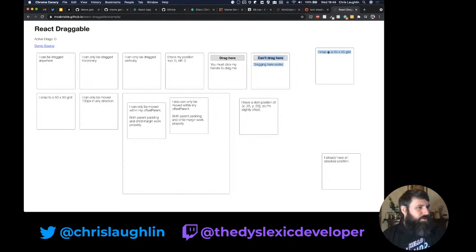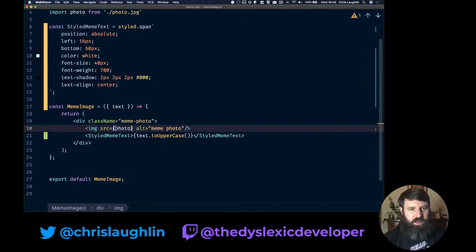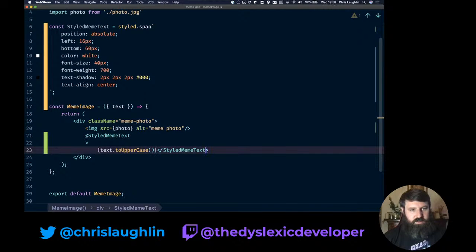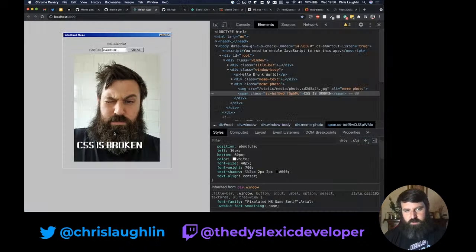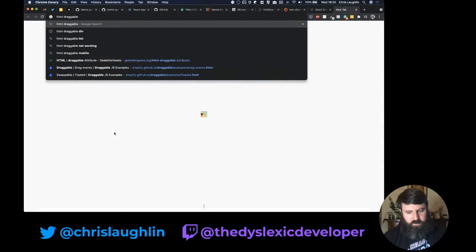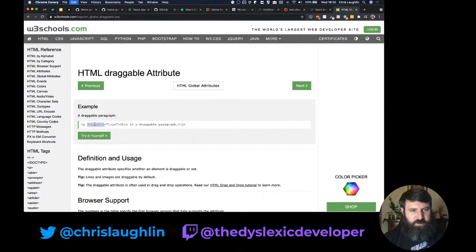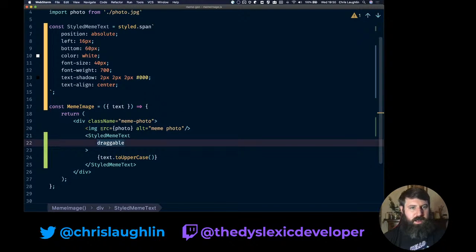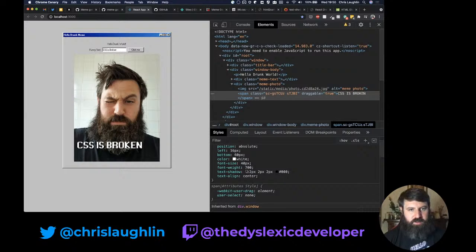draggable in the browser, I literally thought you could just put draggable on an element and that was it. But apparently not. If I go in here and say draggable, is that it? HTML draggable. Yeah, the draggable attribute. I go back to my code. Actually, that's right. Now our text is draggable.